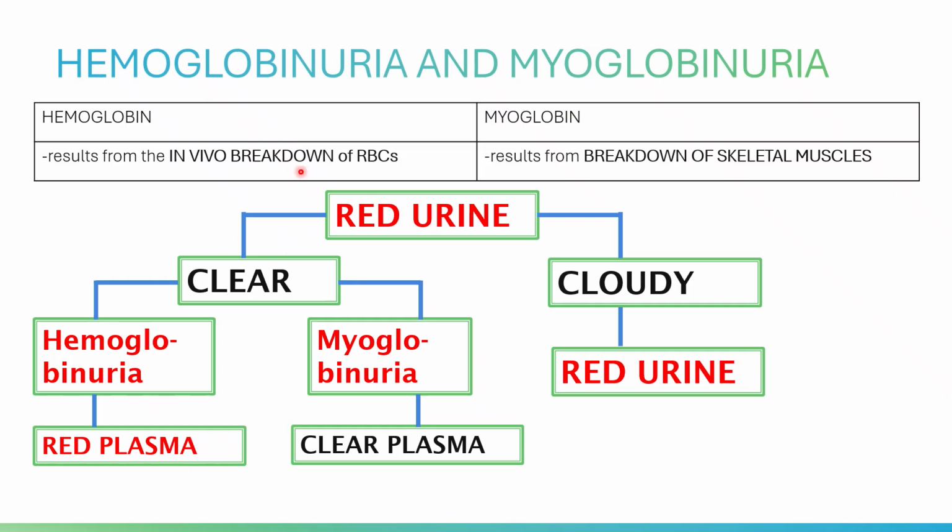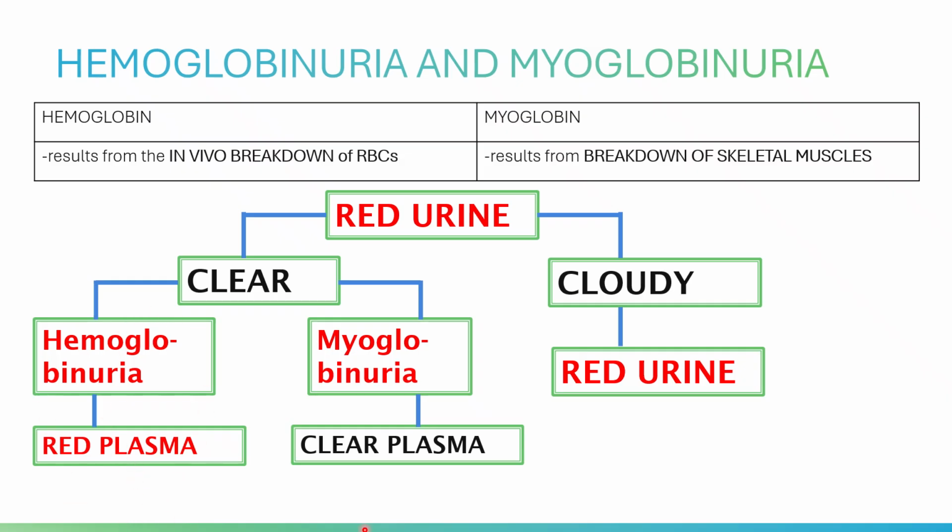You do venipuncture on the patient, and then you centrifuge the whole blood and examine the plasma. If the plasma is red, then it is hemoglobinuria.